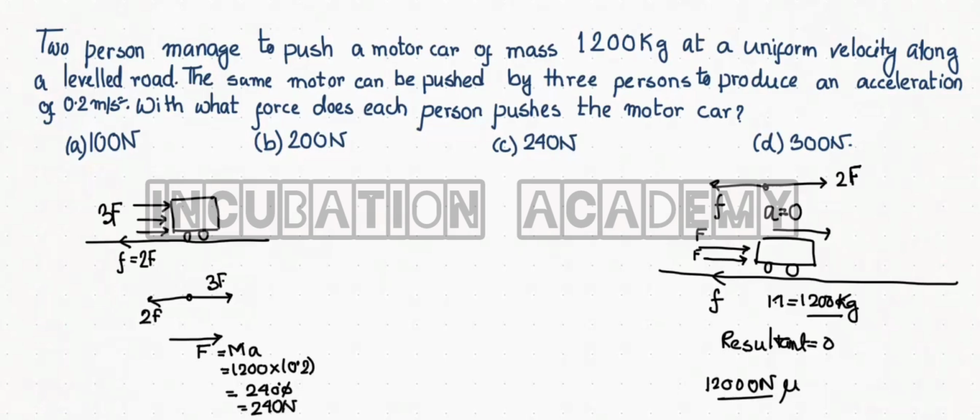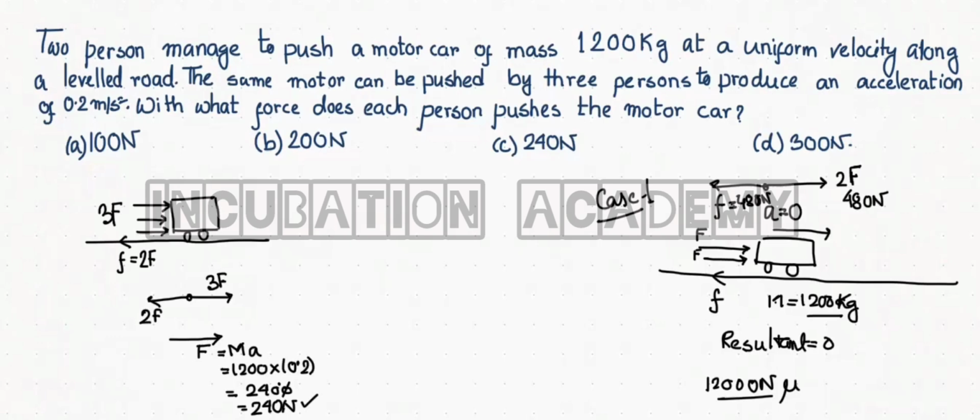That is the force provided by the third person, and the same force is provided by each of the persons, the first, the second and the third. So in case 1, 480 Newton force is acting from left to right, and the frictional force is also 480 Newton. So the resultant force is 0, acceleration is 0, so the car is moving with uniform velocity.